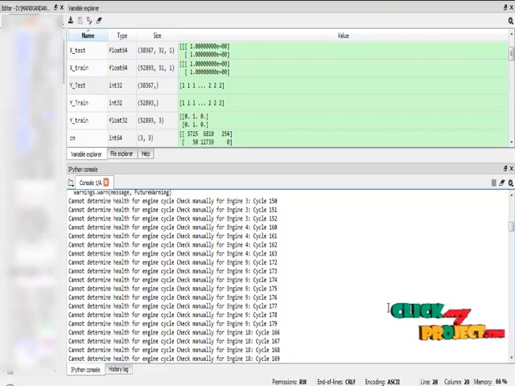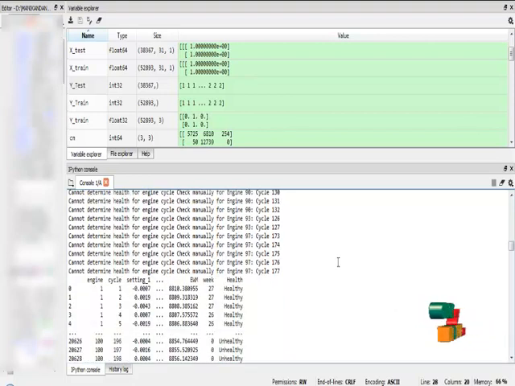Then it will apply data resampling. Before that, we need to select the independent variable and dependent variable. After that, we apply the independent and dependent variables to the data resampling method, which is used to improve the accuracy of the dataset. Then finally, we are going to apply the classification method. In classification, we are using long short-term memory neural network and artificial neural network deep learning algorithms. Both algorithms are used to classify the dataset and predict the result in the form of accuracy, precision, recall, and F1 score.